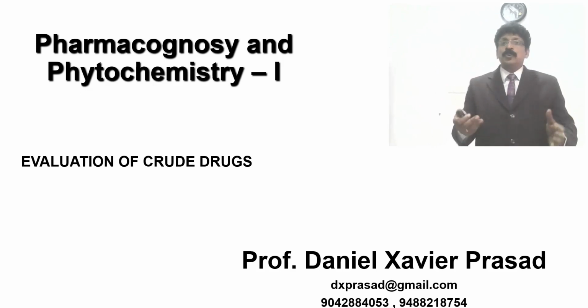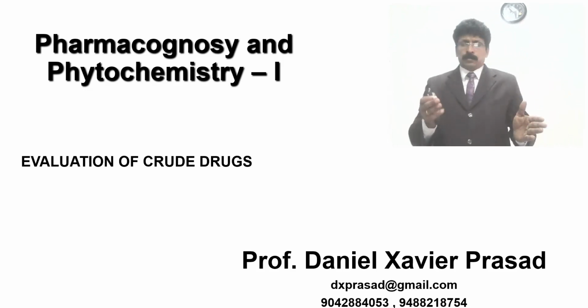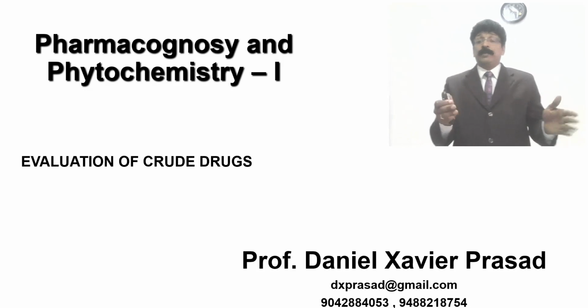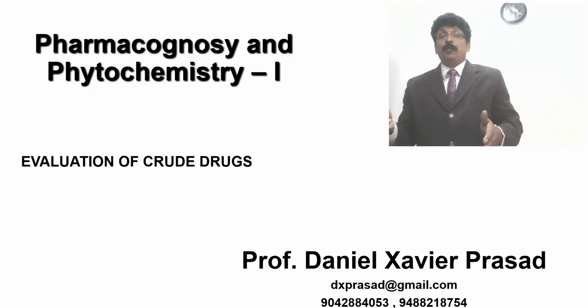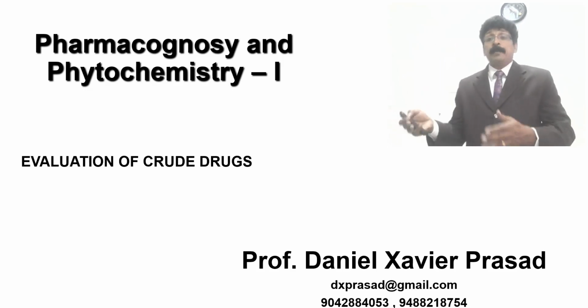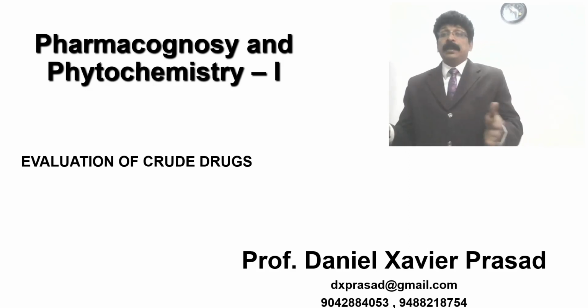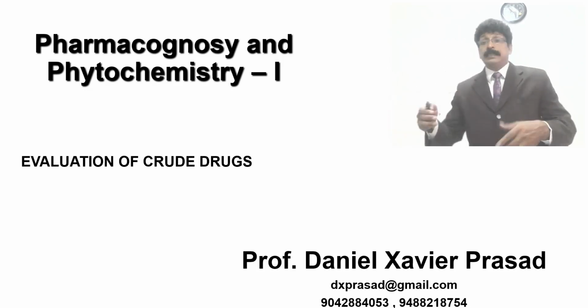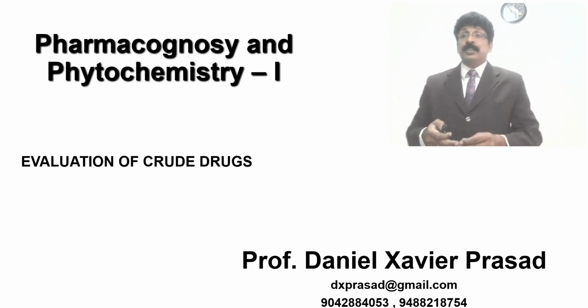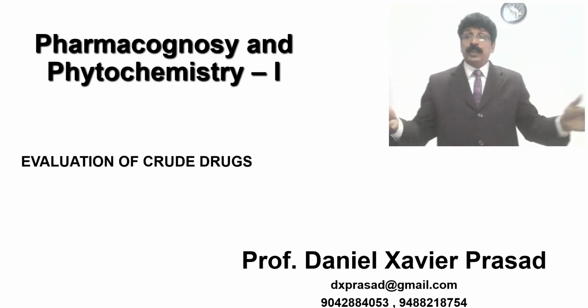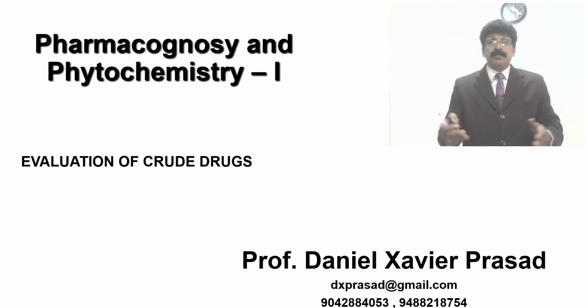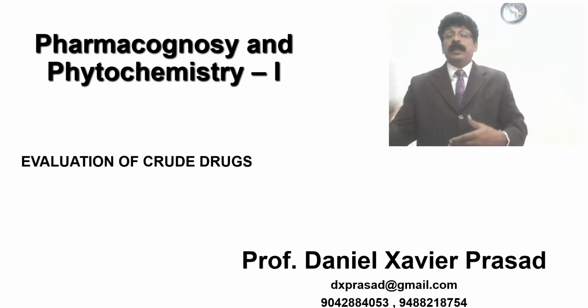So we will make it into 1 or 2 parts: organoleptic evaluation, microscopical evaluation, chemical evaluation and biological evaluation. For the chemical and biological, I will not give much detail about each procedure, just some idea, because we cannot go too wide, as we have many other chapters also.